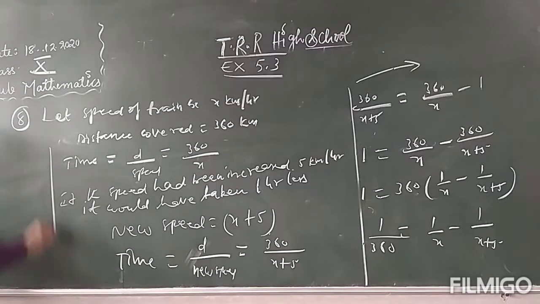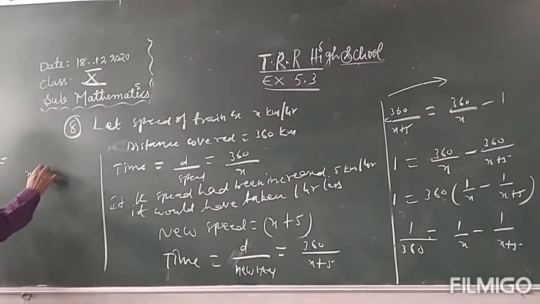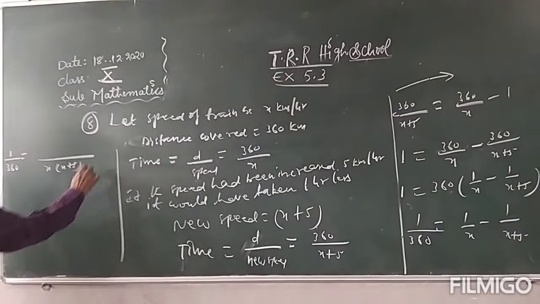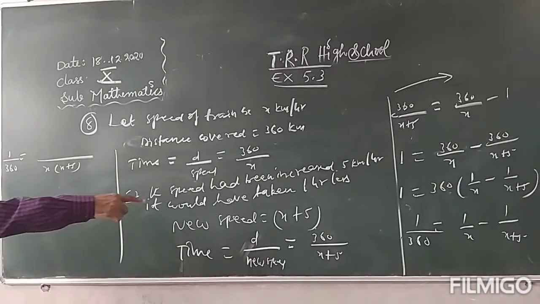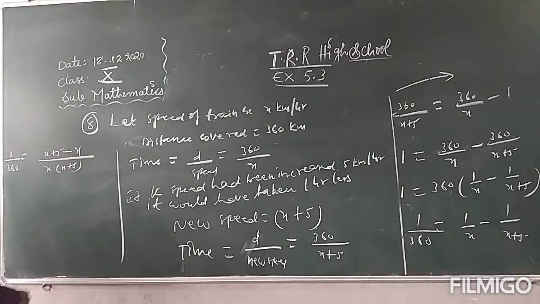So here I am doing 1 by 360 is equal to, LCM x into x plus 5, divided by the first denominator x gets cancelled, x plus 5, minus x, plus 5 cancel x.